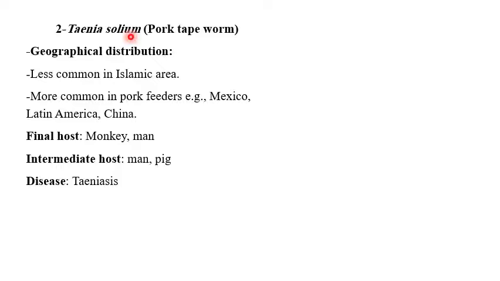This lecture will cover the second example of tapeworm, Taenia solium, or pork tapeworm. Geographical distribution: less common in Islamic areas, more common in pork feeders, for example Mexico, Latin America, China. Final host: man. Intermediate host is the pig, and man as a dead end host. Disease: taeniasis.